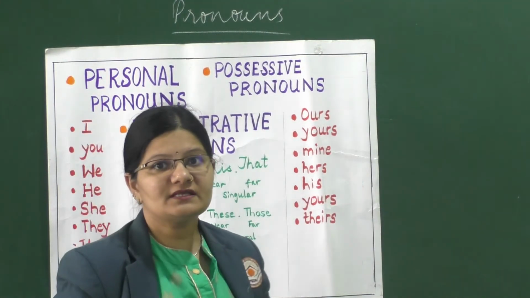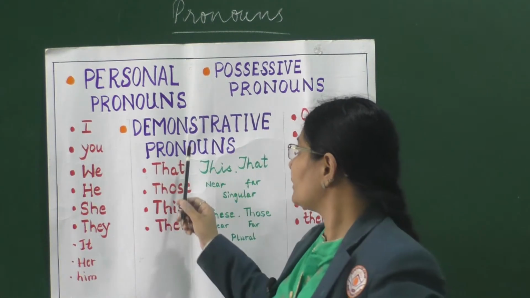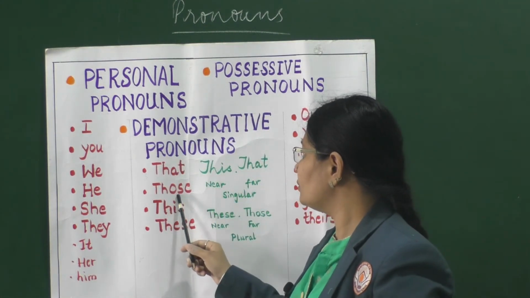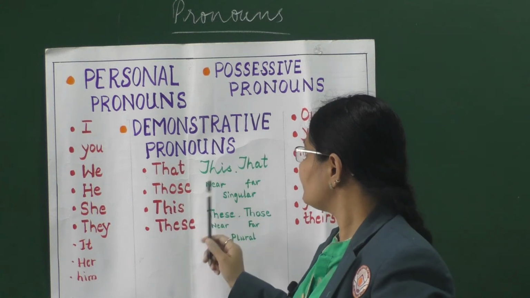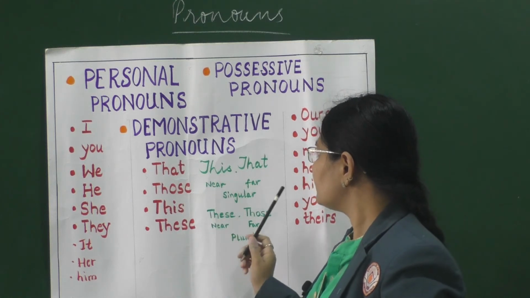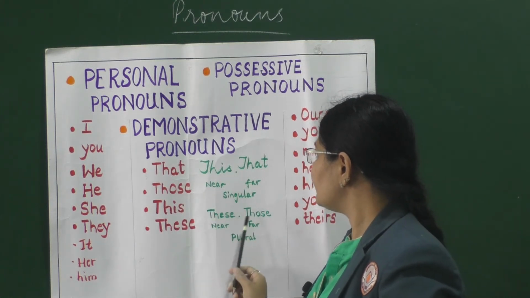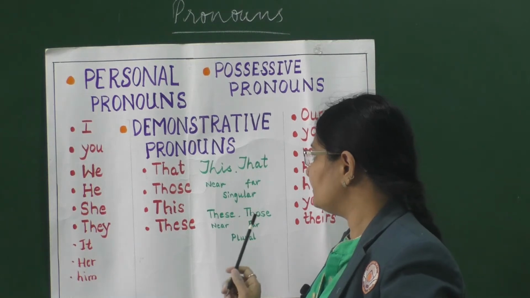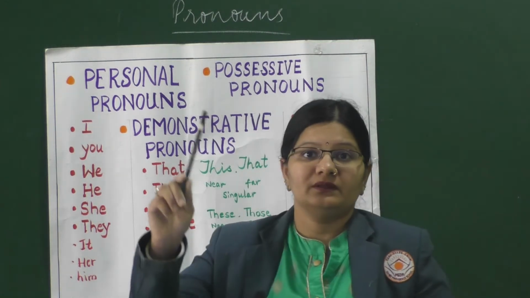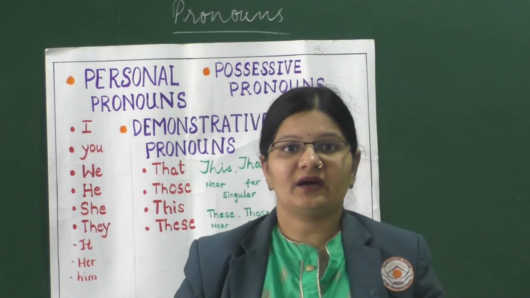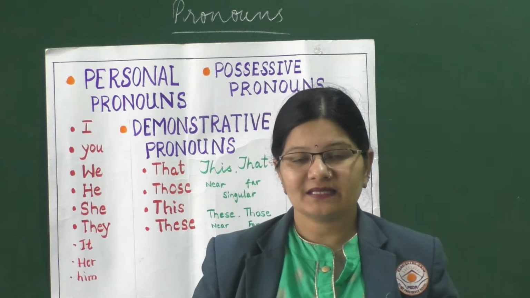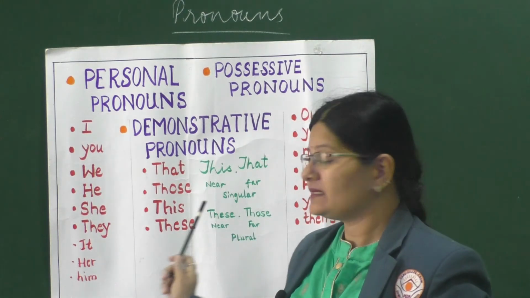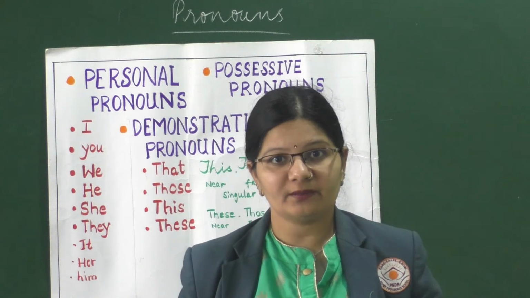The third one is the demonstrative pronoun, that is that, those, this, these. Now this and that refer to singular and these and those refer to near and far plural. So that and those are pointing out at far off objects. This and these are pointing out at a nearby object.